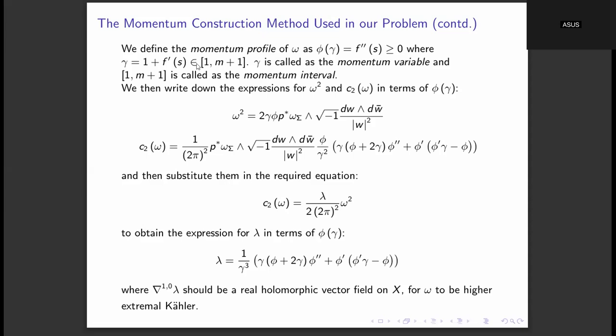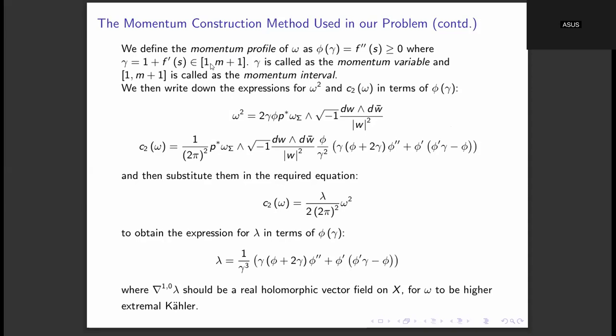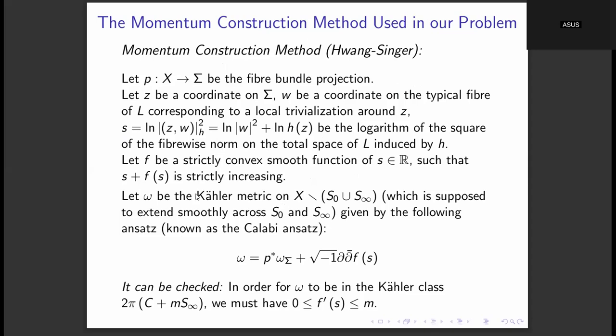Fine. So we have something called the momentum variable first of all. Gamma is defined to be 1 plus f prime s, and because f prime s belongs to the closed interval 0 comma m, this gamma will be varying over closed 1 comma m plus 1, which is called the momentum interval. And then phi of gamma is defined to be f double prime of s. Because f is convex, this f double prime is going to be strictly positive in the interior of this interval.